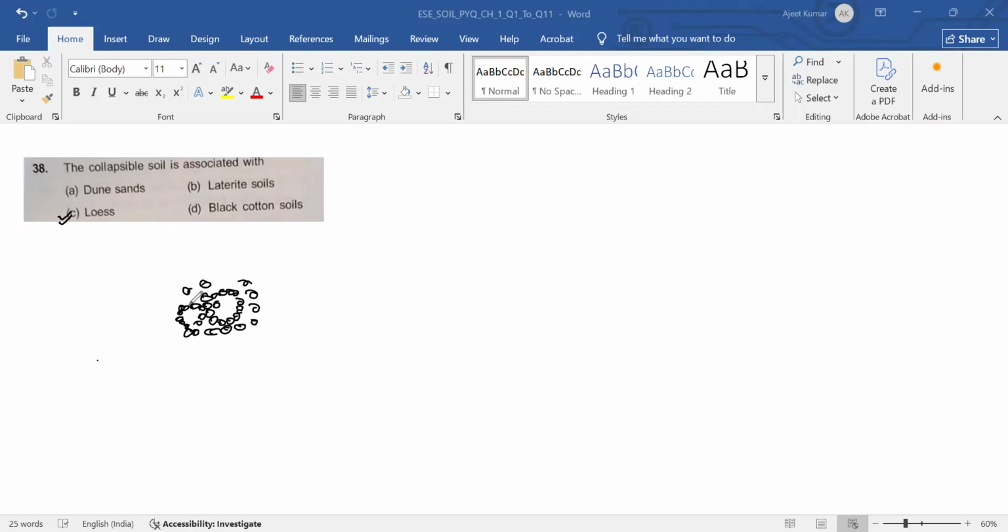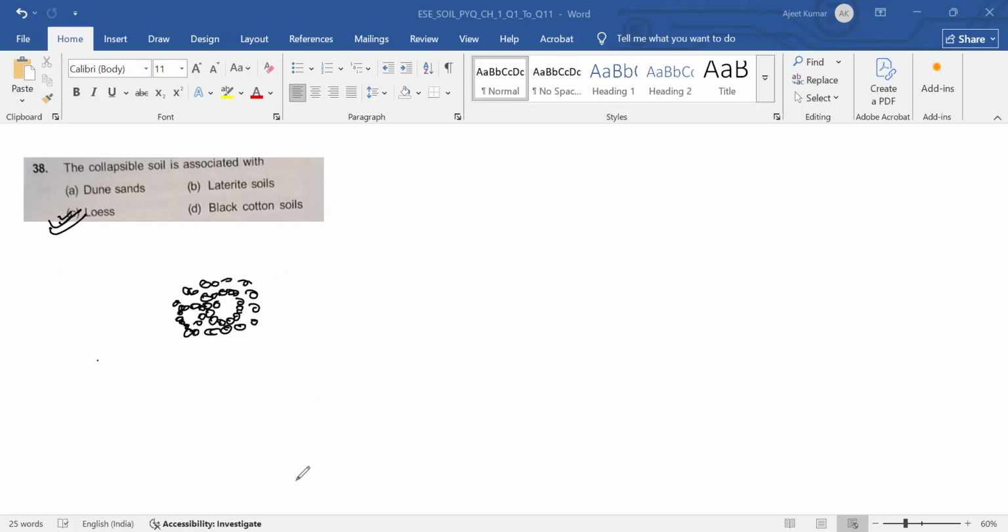Okay, so if these voids break, a sudden settlement occurs. So due to this, the soil is called collapsible soil. So the collapsible soil is associated with what? Loess. Okay, question number 38.